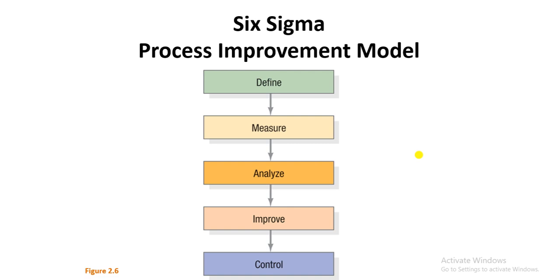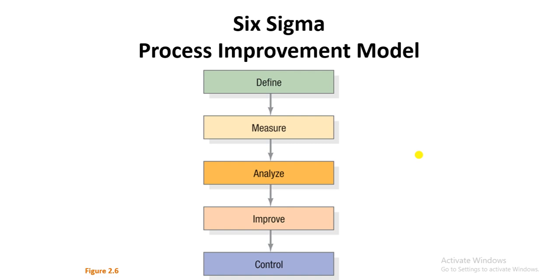After defining the measuring phase, you will go to the third step, which is analyze. In the analyze phase, you use the data which you have collected based on your measure, and you use analytical tools. What analytical tools can a manager use? For example, you can use the fishbone diagram, which explains the relationship between the problems and their causes.